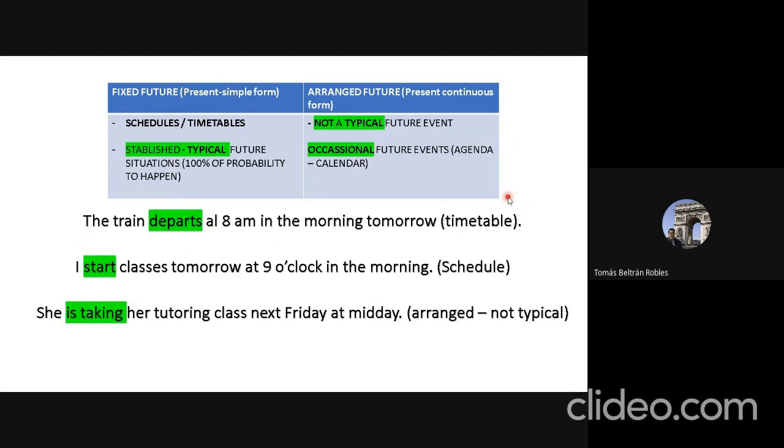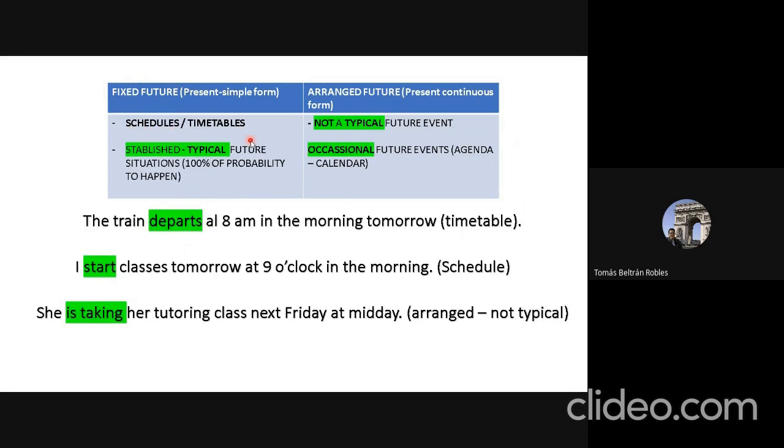The train transportation company has a timetable in which there is a train departing at the same time every morning. So tomorrow it is 100% probable that this train will depart at the same time. That's why we take this present form of the verb to talk about a fixed future that is part of the schedule or the timetable.